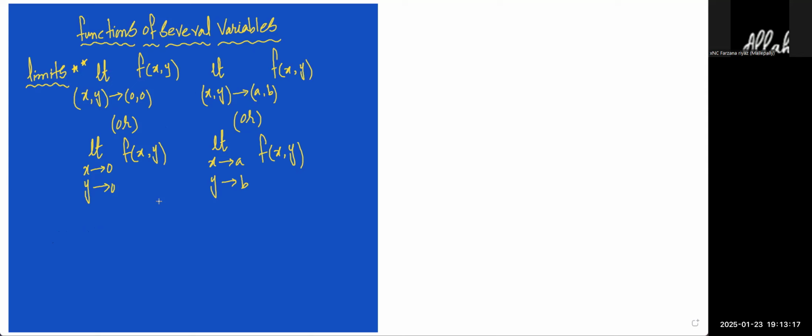Suppose this is the coordinate axis we take. Now my question is, there are so many ways to reach this point, the origin (0, 0). For example, the equation of the x-axis, y equal to 0, is passing through the origin. The equation of the y-axis, x equal to 0, passes through the origin. Many examples I can give you.